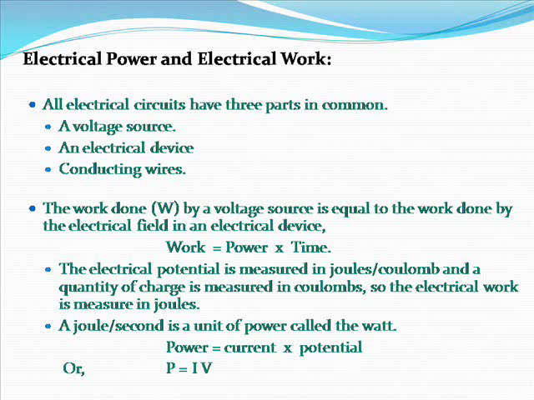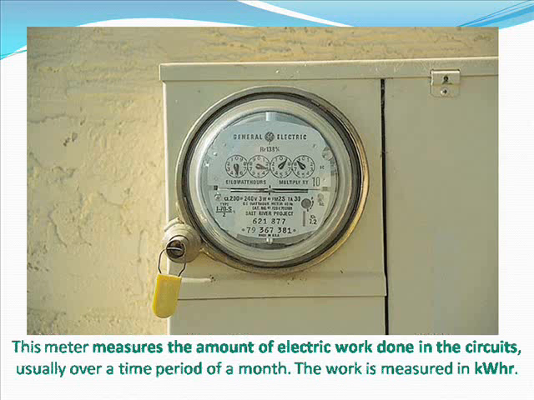The electrical potential is measured in joules/coulomb and the quantity of charge is measured in coulombs, so the electrical work is measured in joules. A joule/second is a unit of power called the watt. Power equals current x potential, or P equals IV.